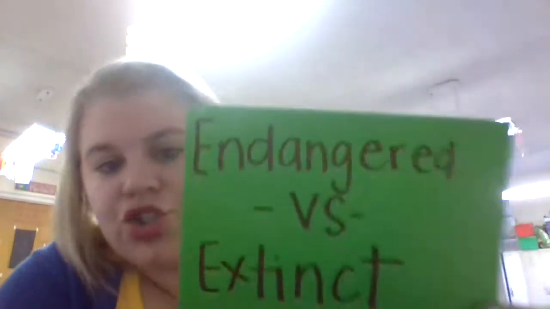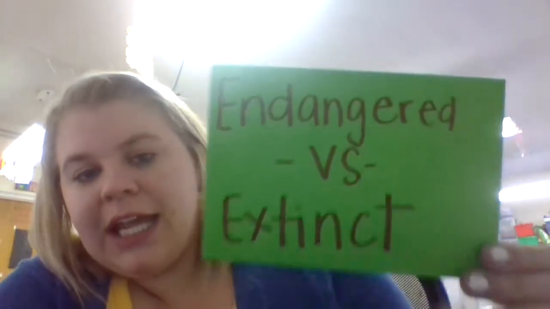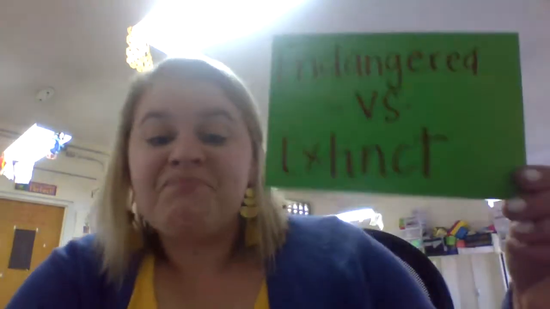So when a plant or animal is endangered, it means, and the word endangered starts with an E, you can see that the root of that is danger. Like this is a warning that it could be really bad. When a plant or animal becomes endangered, when that's their classification, it means that their population is at a number that's alarming, and that if we don't do something to help it, they could then become extinct.